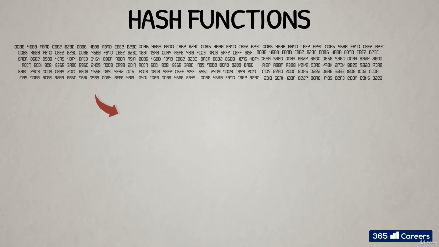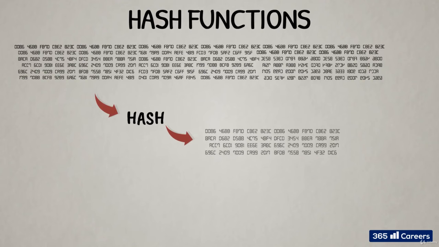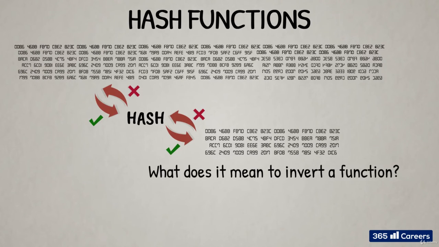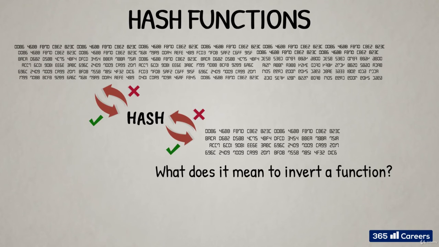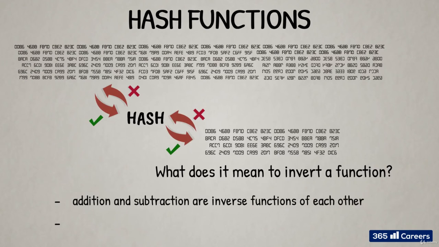As we've learned, a hash function can digest any kind of data, of any size, into a fixed-length string of characters, which can serve as a unique digital fingerprint or identifier. Moreover, these cryptographic hash functions only work in one direction. Once we have the output, we cannot simply invert the function, plug in the output, and get input data on the other end. To illustrate what it means to invert a function, consider the four basic mathematical operations.